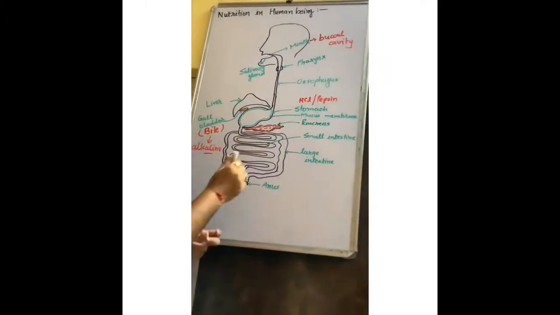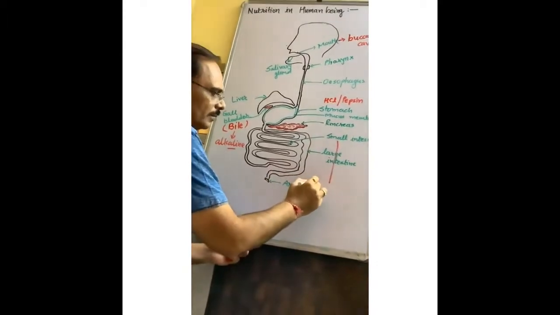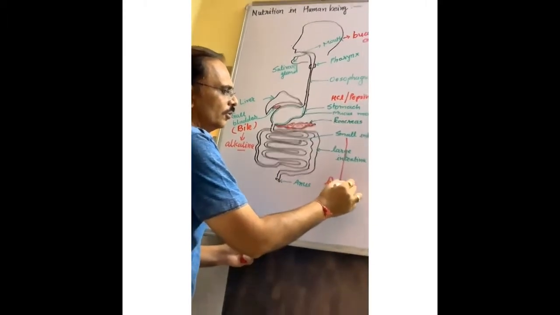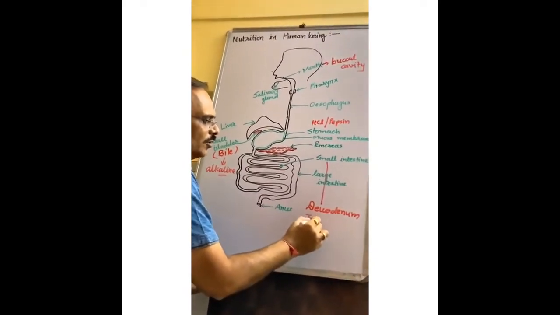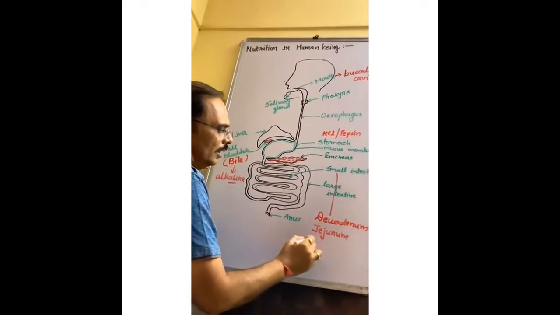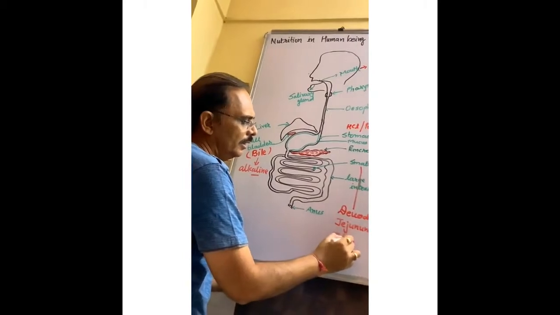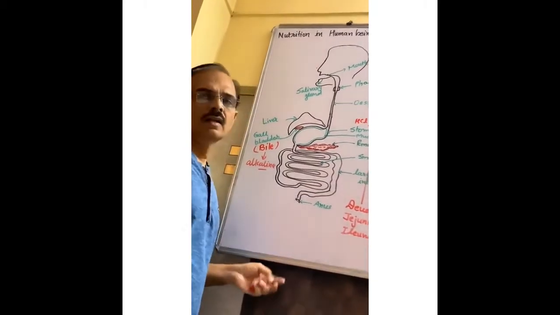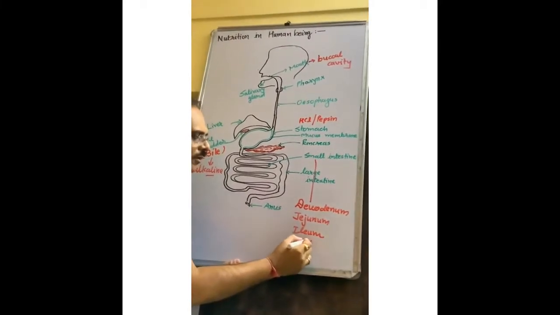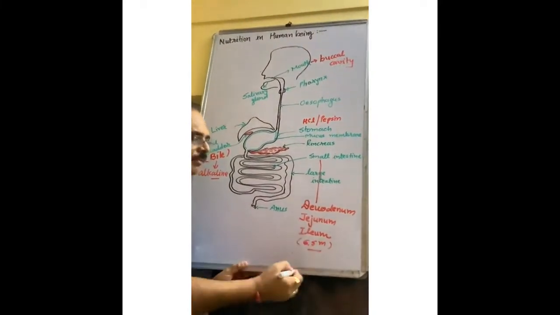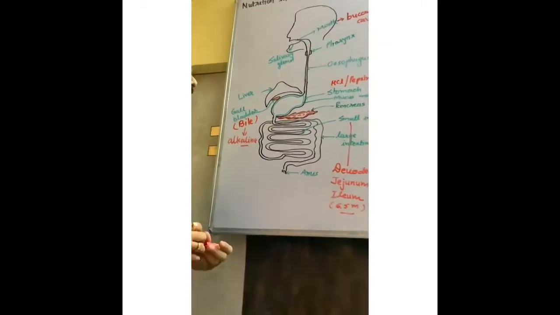This small intestine is divided into three parts: duodenum, jejunum, and ileum. Length of the small intestine is around 6.5 meters, the biggest part of our body.